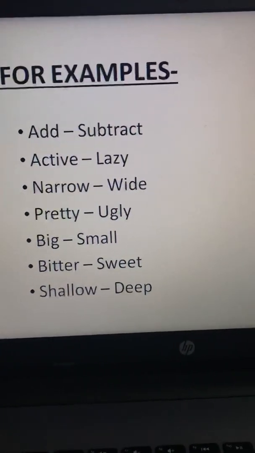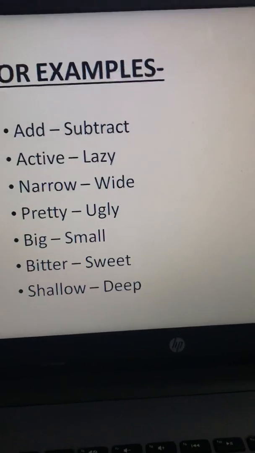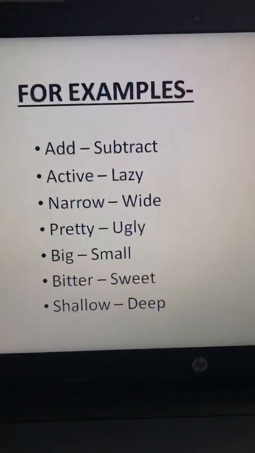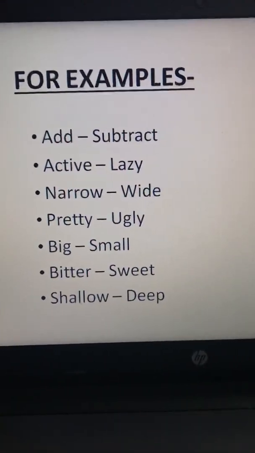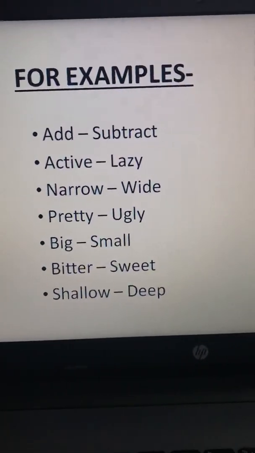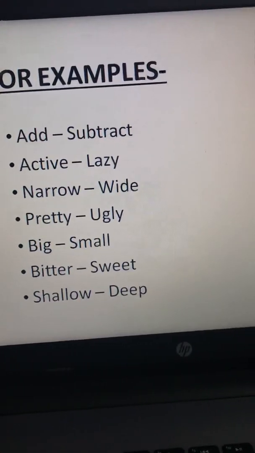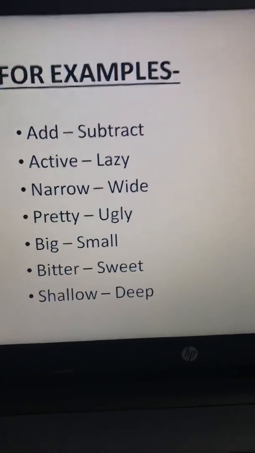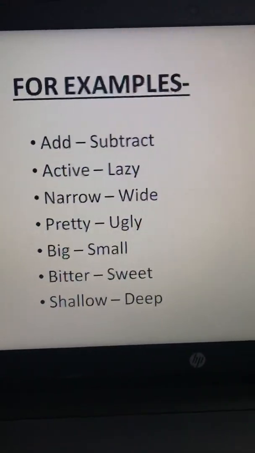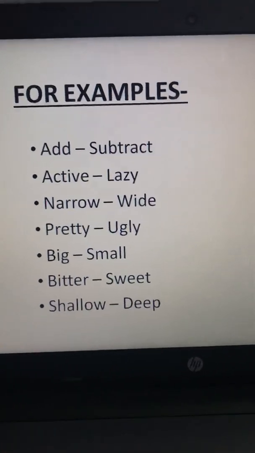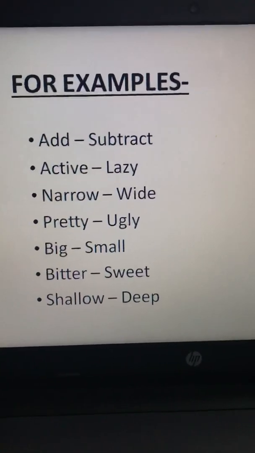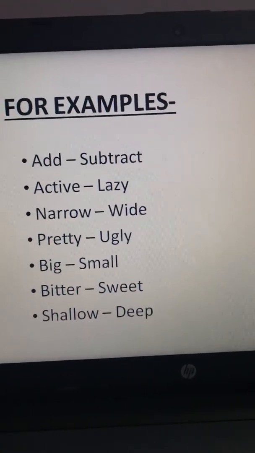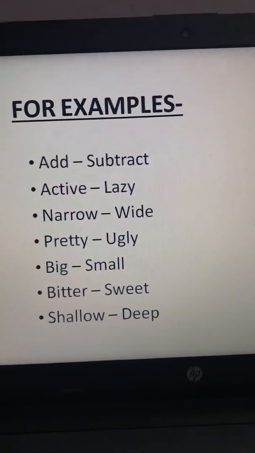Similarly, narrow. Narrow means small. Wide. Wide means big, you can say, in simple words. Fine. So narrow and wide are opposites. Next is pretty. Pretty, you can say beautiful, and the antonym of the word pretty is ugly. Fine. Next word is big, and the antonym is small. Next is bitter, and the antonym is sweet. Next word is shallow, and the antonym is deep.